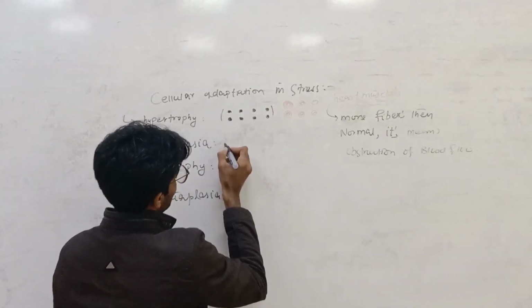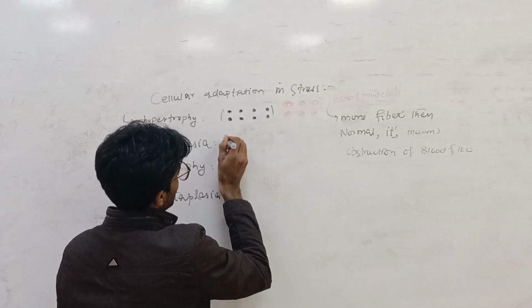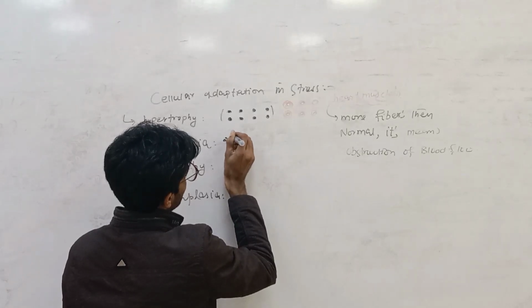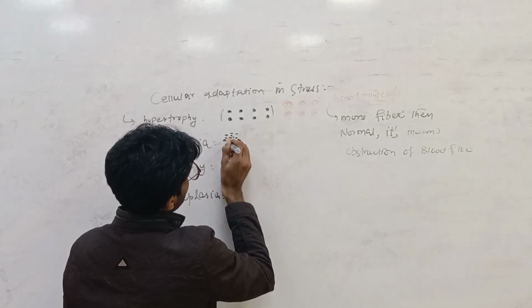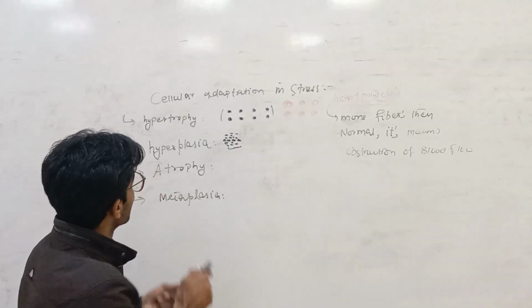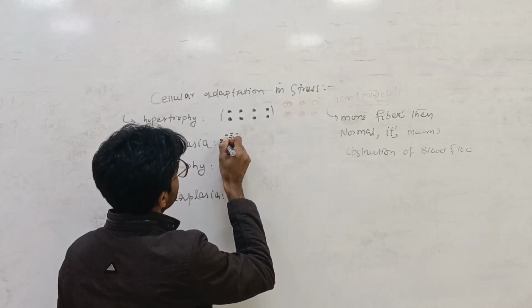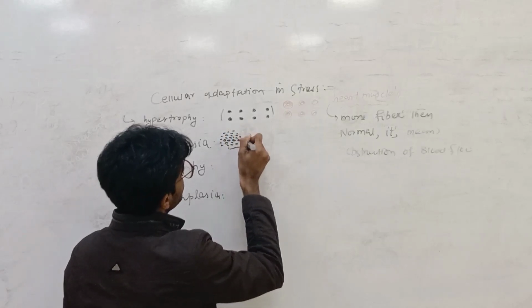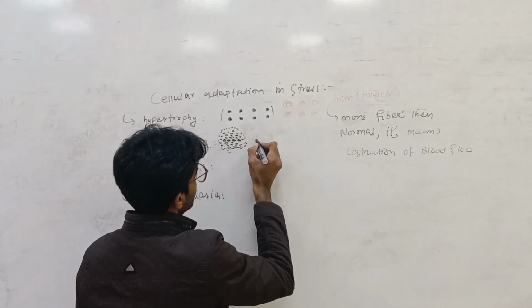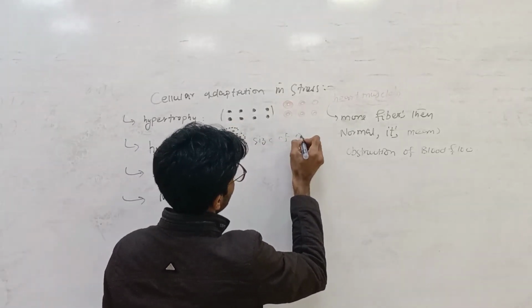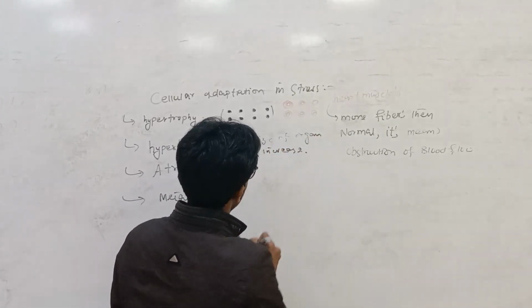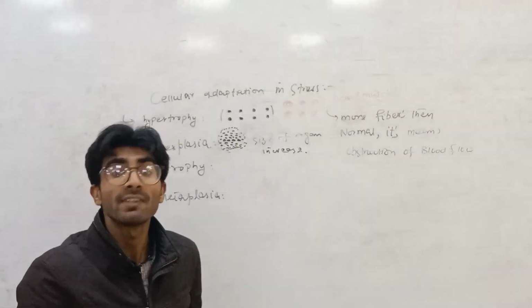They are in normal amount, but the amount of cells in the tissues increases. When the amount of cells in the tissues increases, it means the size of the organ increases.